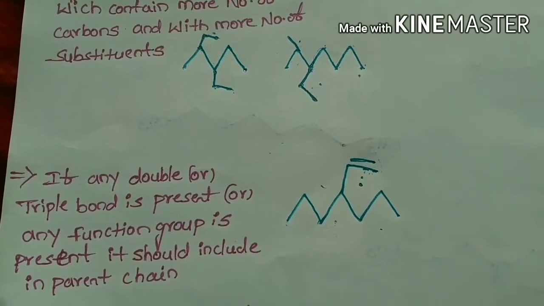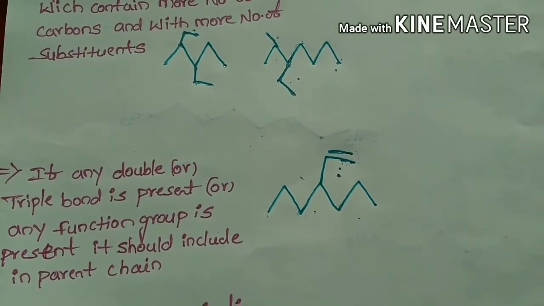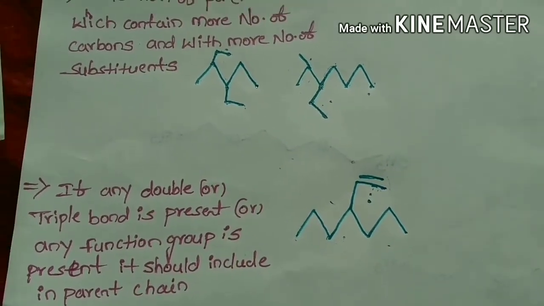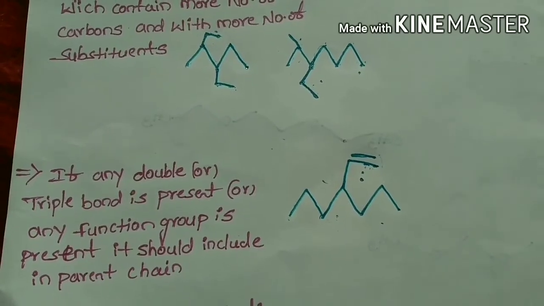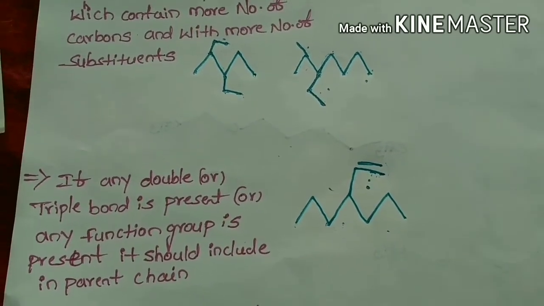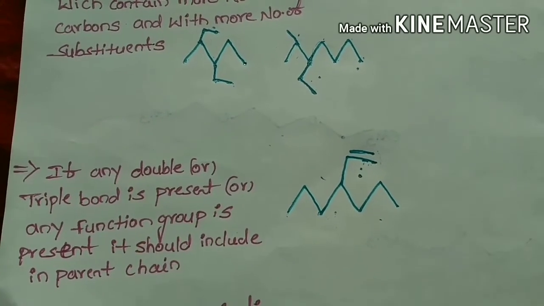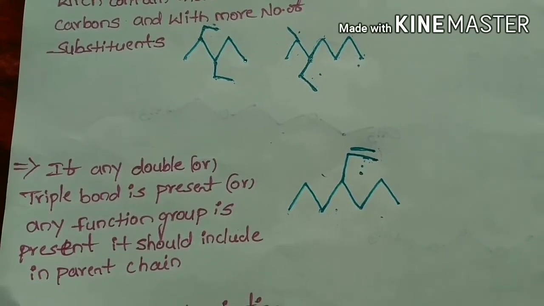This is one of the cases where it violates the longest chain selection rule, that we have to include the double bond, triple bond or a functional group. Rather than selecting the longest chain, we have to include that in the parent chain.